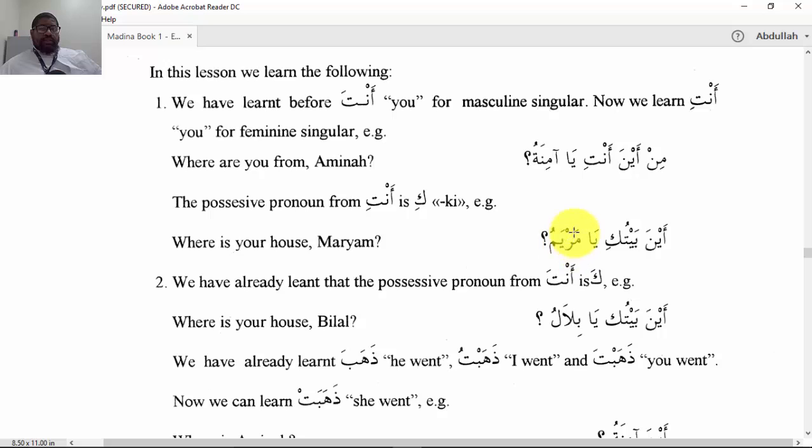Another point to point out is that we have another way of making a noun definite. And here we're using something called yunadi. It's calling, ya Amina. When we do this, you see the dhamma is following here.